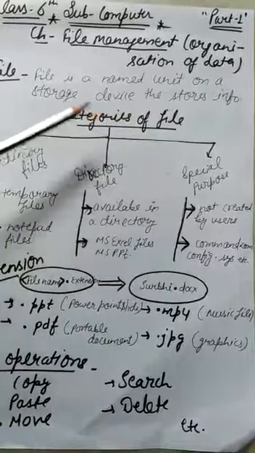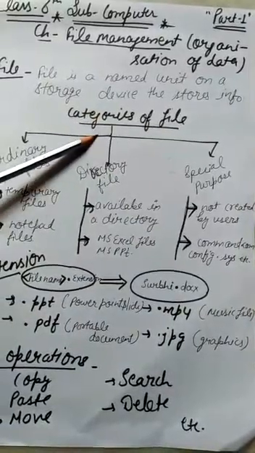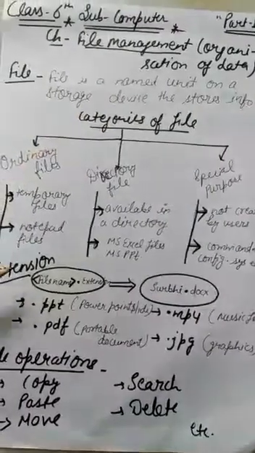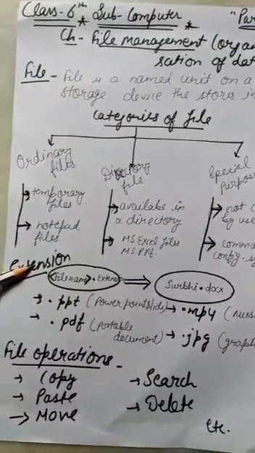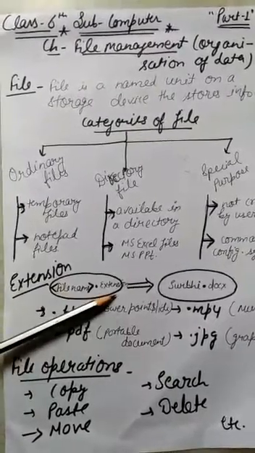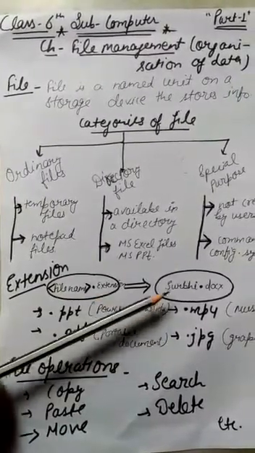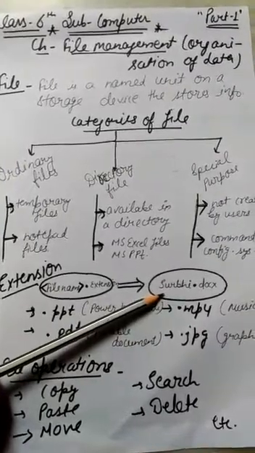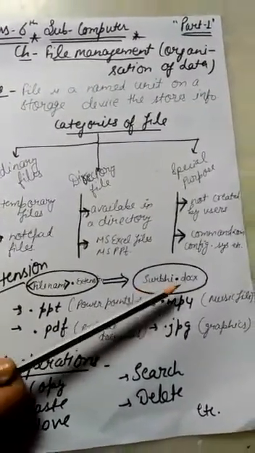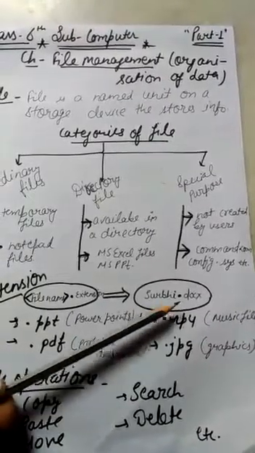Now you all know, when you save a file, it must have some extension. So now we will talk about extensions. The syntax is file name dot extension. Suppose I have created a document file, I have written an application and saved it by my name, surbhi.docx, which means it is a document file.